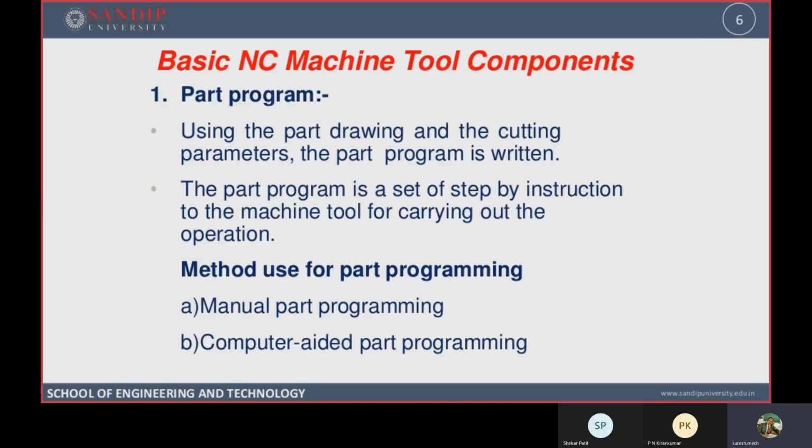What are the methods of part programming? There are two important methods of part programming. One is called manual part programming. Another one we are calling computer-aided part programming. If the program is written manually without the assistance of the computer, we are calling it manual part programming. If the program is written with the help of the computer, and that program is fed into the machine, then we are calling it computer-aided part programming.